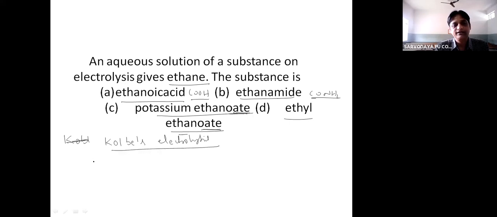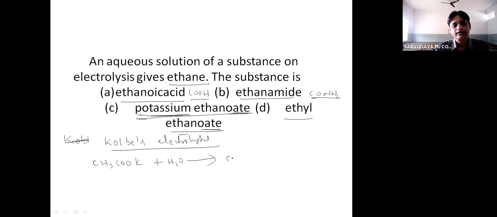But as we already know, in order to carry out the Kolbe electrolysis method to get the corresponding alkane, we have to go for the sodium salt or potassium salt of a carboxylic acid. So here, instead of the sodium salt, we are taking the potassium salt. So what is the formula? CH3COOK plus H2O.